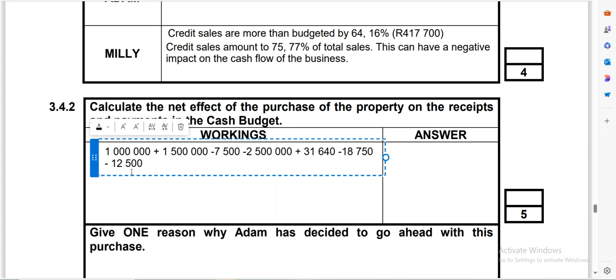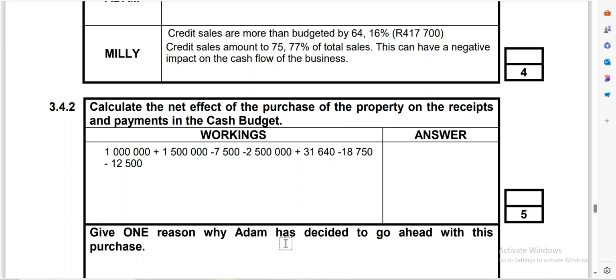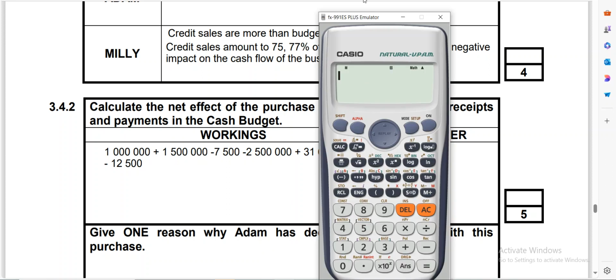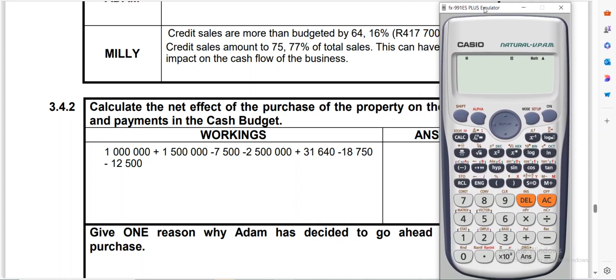So we need to tell them what will our answer be. Is it going to be a negative or a positive? Okay, so we are going to calculate it here. I'm going to look at the positive ones. So if you look at the positive ones, we have 2,500,000 here. So I'm going to say 2,500,000, and then from here we also have another positive, which is 31,640.